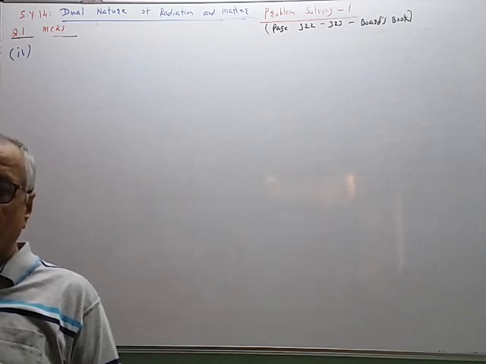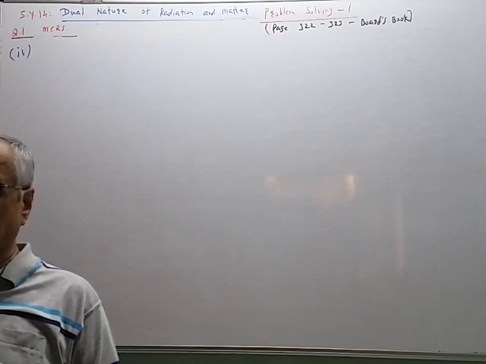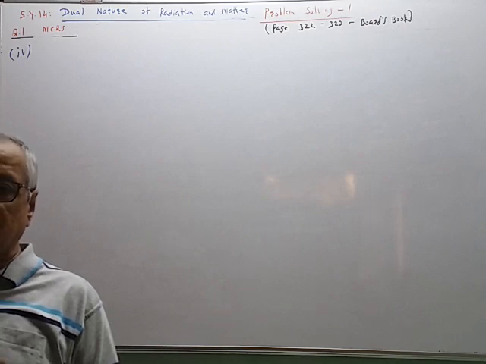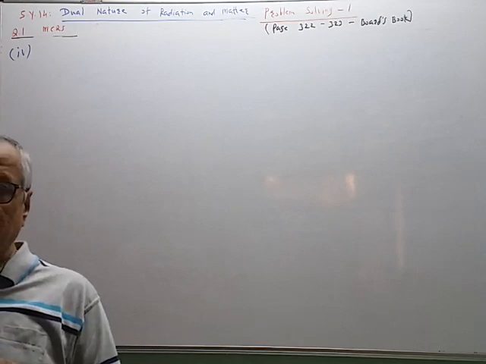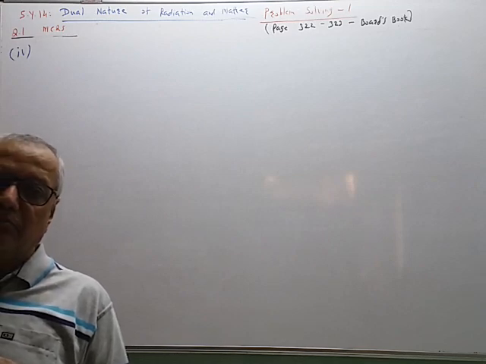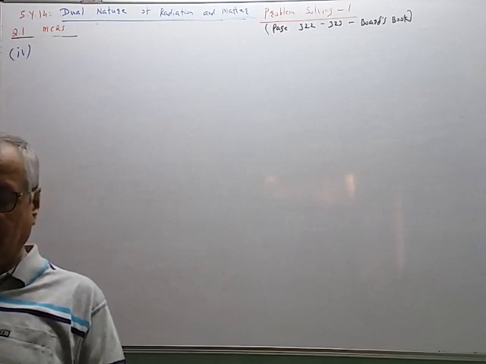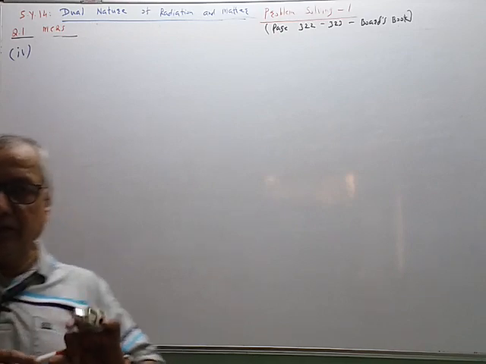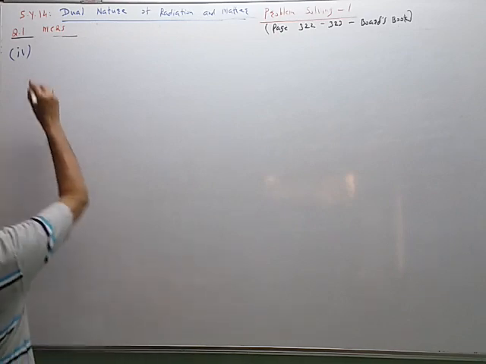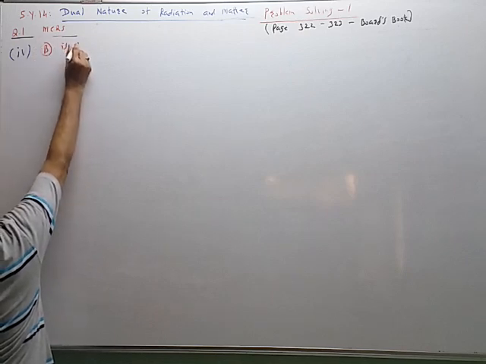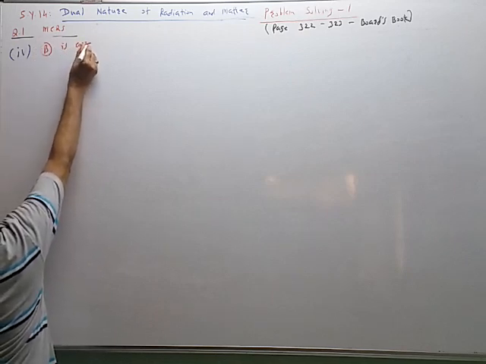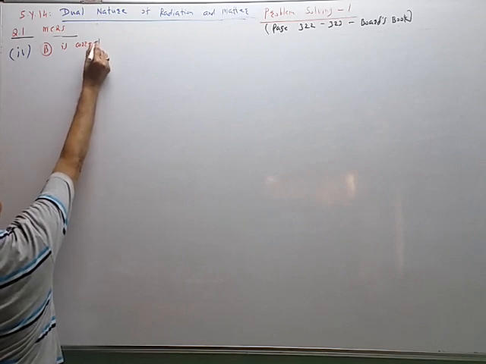Intensity is given by watt per meter square. We know the unit. So power is same means watt is same. Dimensions are same means meter square area is same, and therefore intensity is same. And therefore, since intensity is remaining same, the number of photons emitted by the two sources will be equal. So the correct choice is B. Why? The reason is important. B is correct.